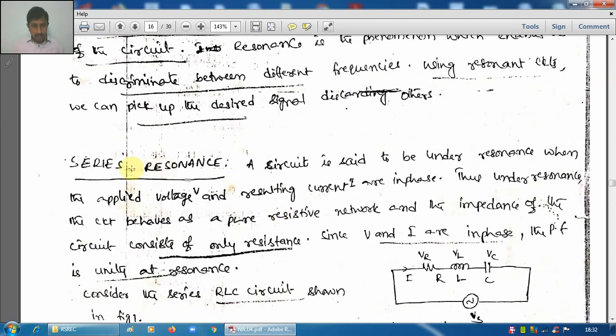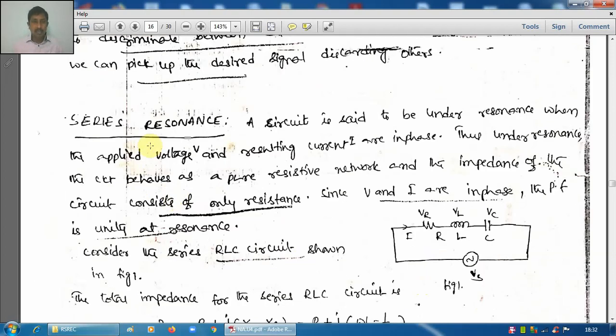This resonance can be verified in series circuits and also in parallel circuits. It is mainly applicable for circuits having inductance and capacitance elements. In a DC circuit having pure resistance, we cannot find this phenomenon. Circuits having L and C can obtain this phenomenon of resonance.